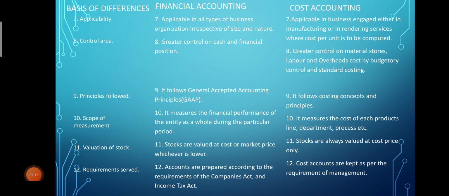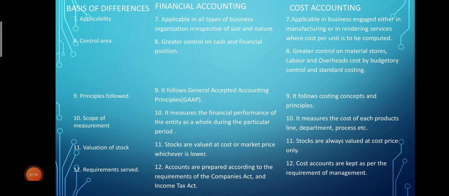Now budgetary control and standard costing, these are the methods to control the inventory stock as well as expenses of labor as well as overhead. So the main intention is to control cost. So these are the different methods which are used to control materials, labor as well as overheads.